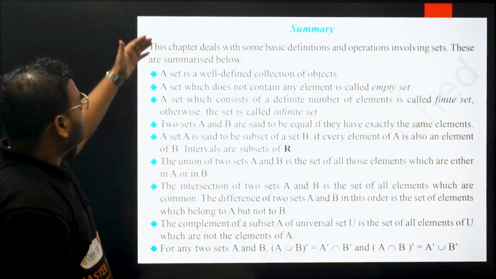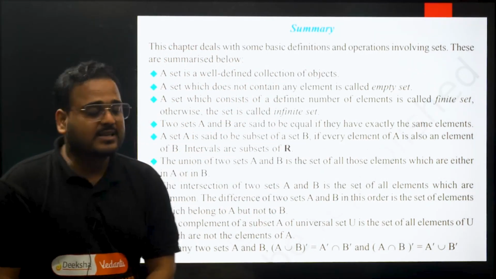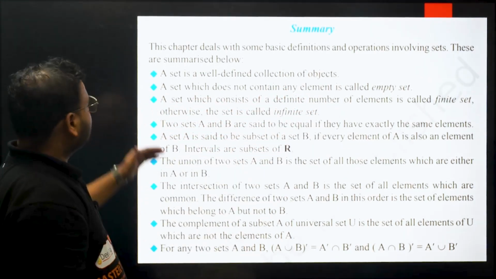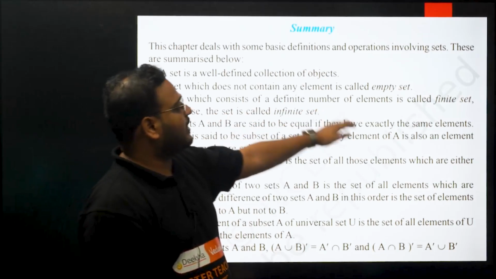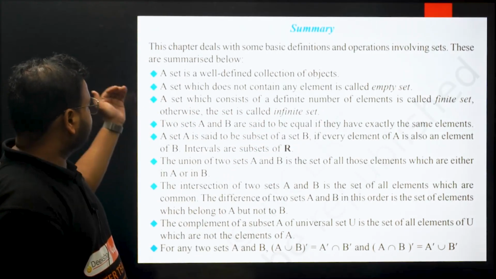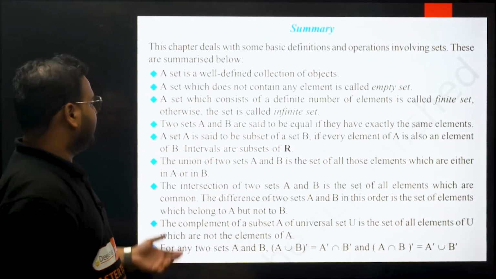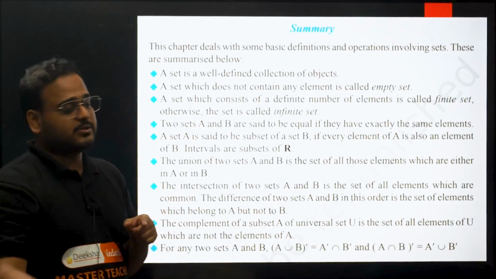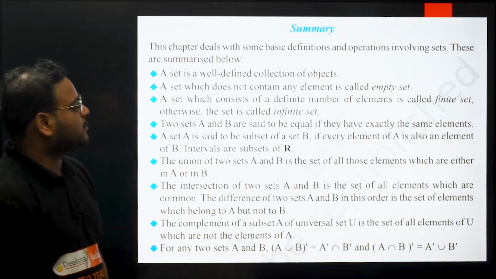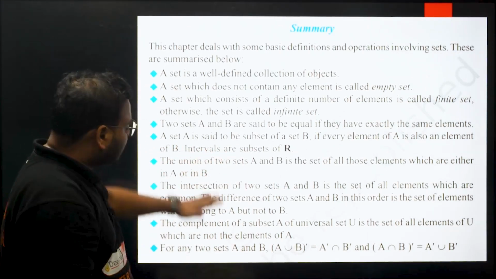Now if you see, it just goes through the definitions from the set. Set is a well-defined collection of objects. We move on to set which does not contain any element is called as empty set or null set. Then we go ahead with a set which consists of a definite number of elements is called as definite set, otherwise indefinite set. And the two sets A and B are said to be equal if they have exactly same elements, not same number of elements, same elements. And a set A is said to be subset of B if every element of A is also an element of B, intervals of subsets of R. So basically all the definitions are given over here.